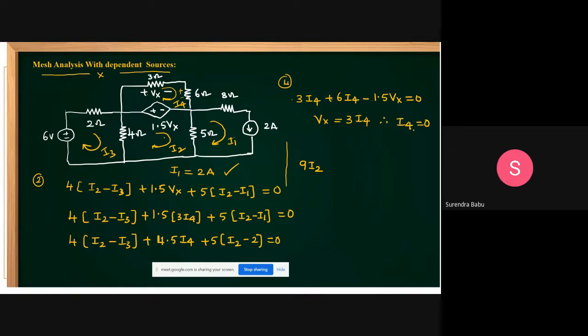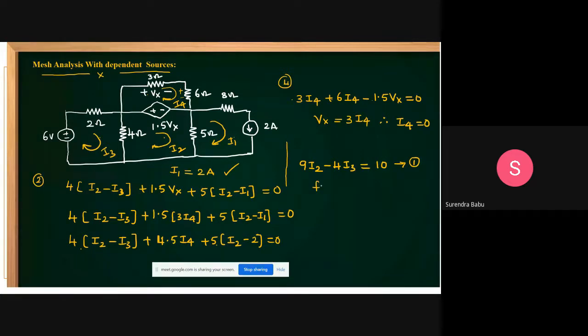By substituting, what did you get, students? I4 equal to 0. Substituting I4 equal to 0 here, we get 9 I2 minus 4 I3 is equal to, this is minus 10, which means equal to 10. Is it clear? This is for loop 2. Let this be equation 1.